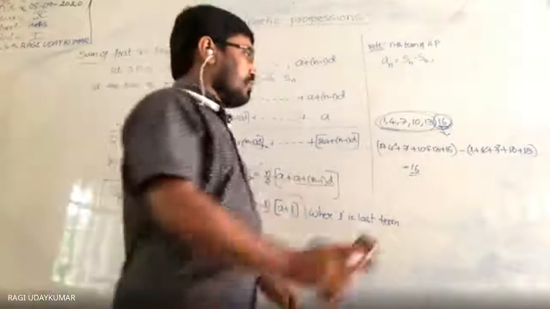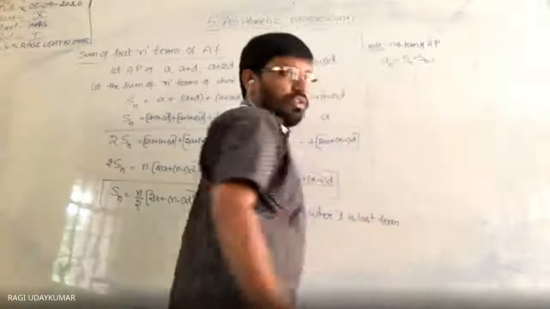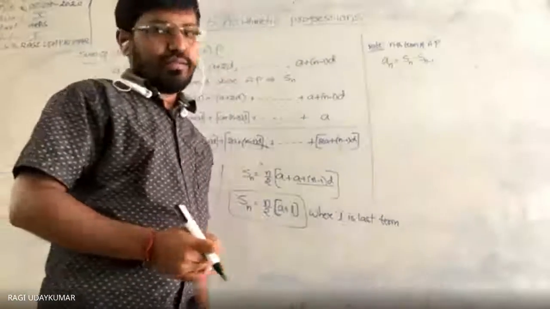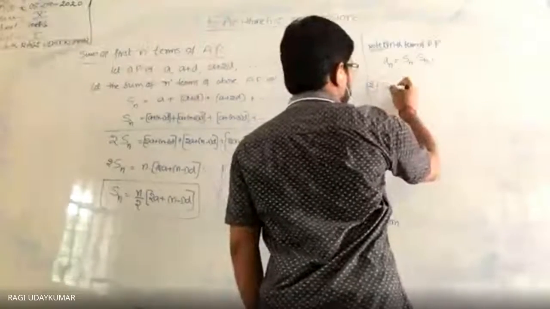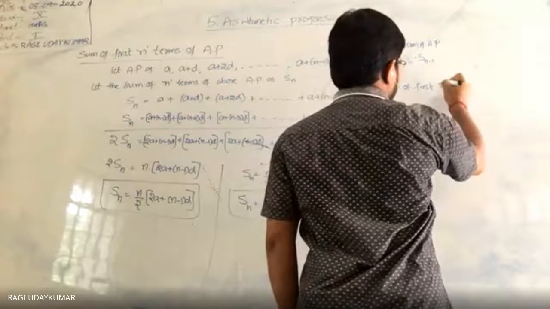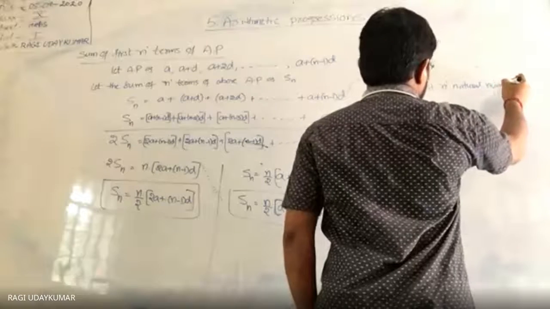So this actually, through one problem given in the textbook, you can easily understand here. Along with that, sum of the first n natural numbers. So this is the first note point you can note down. Sum of the first n natural numbers.